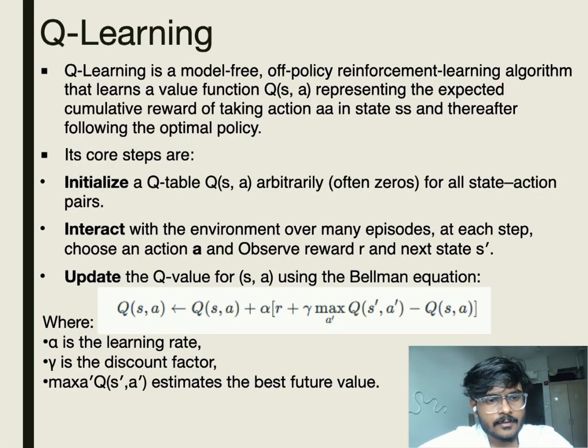Q-learning is a model-free off-policy algorithm that learns a value function Q, representing the expected cumulative reward of taking an action and following the optimal policy. Its steps include initializing the Q table, interacting with the environment, and updating Q values using the Bellman equation. The Bellman equation is basically a way to figure out the best value of taking an action in a situation by looking at the current reward plus the best possible future rewards.